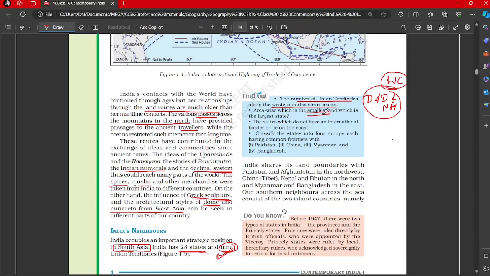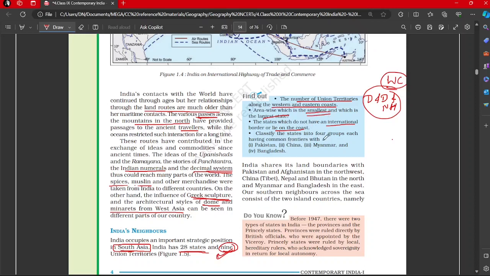Tasks are being given, and questions can be framed from these areas. Smallest area wise, smallest and largest state. The states which do not have an international border, which lie on the coast. So which states are there which do not have any international boundary or maritime international boundary? And how many such states are there?